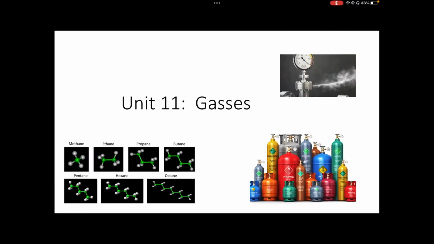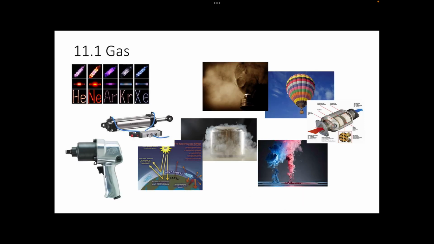All right, so this is Unit 11. We are going to be talking about gases and the gas laws. So gases can be anything that is in the gaseous form. So anything from steam to vapor to propane, carbon dioxide, air, many different things that we're going to talk about. All right, so gases are everywhere.